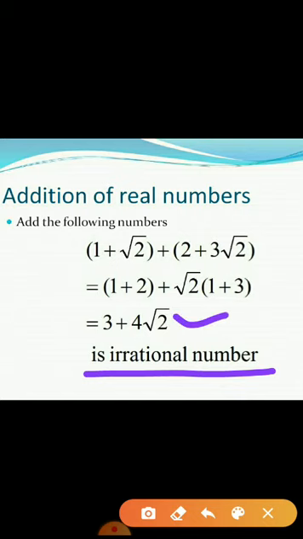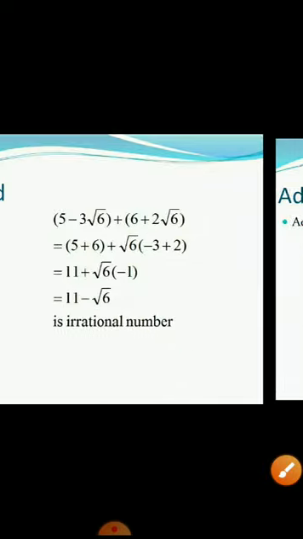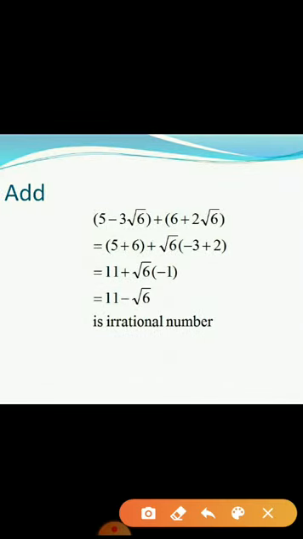Since root 2 is irrational, we had seen multiplication of rational and irrational is irrational. Again, addition of rational with irrational is an irrational number. Okay, is it clear? Same example, similar example. These two numbers are irrational. We are going to add it. What we should do? Separate your rational in one bracket, irrational in the other bracket.